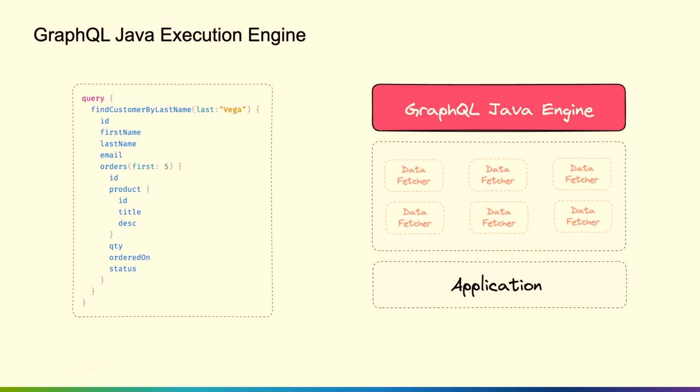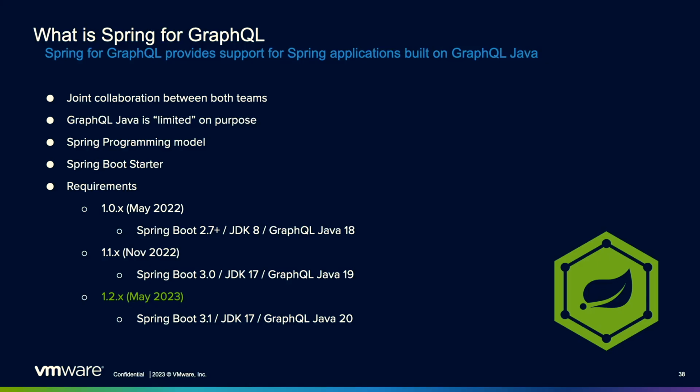So I'm being very specific with what I want back. That is known as a selection set. So in that selection set, we need to have corresponding data fetchers on the server so that when you ask for something, we know exactly how to get it. So GraphQL Java will take that query that you're sending to the server, it knows how to execute it, tie it to a data resolver, data fetcher, and execute that. So that's the GraphQL Java side of things.